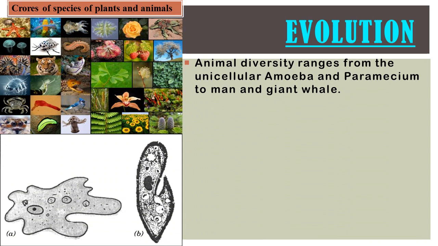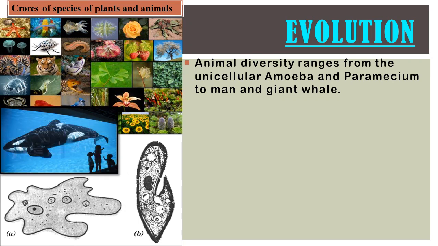So from single cellular organisms like amoeba and paramecium, to multicellular organisms like the giant whale and man. Different varieties are there, unicellular organisms and multicellular organisms as well.